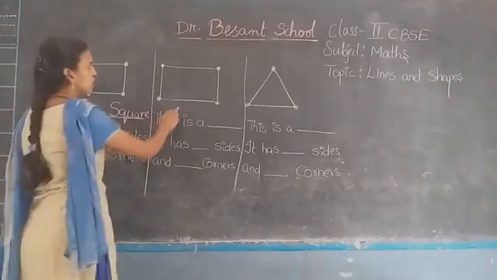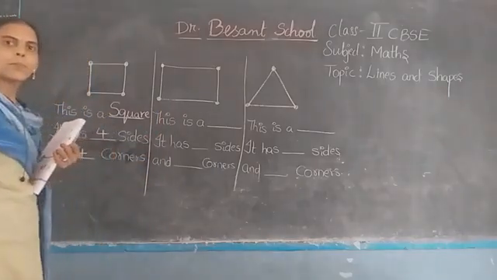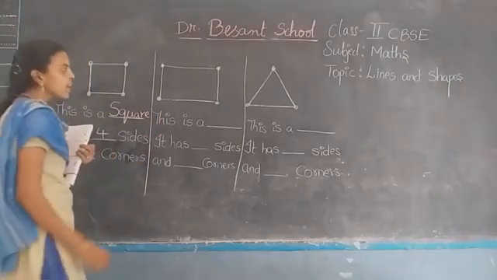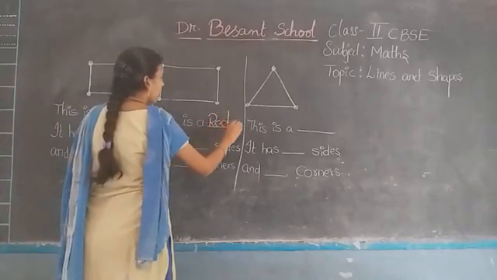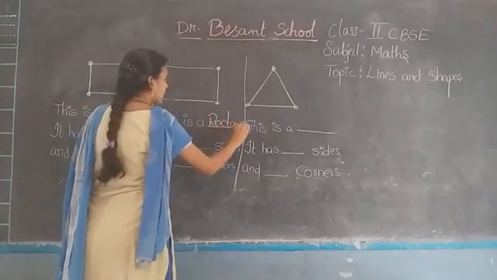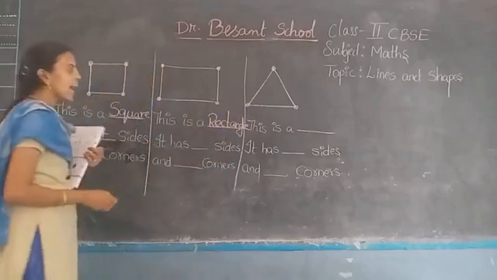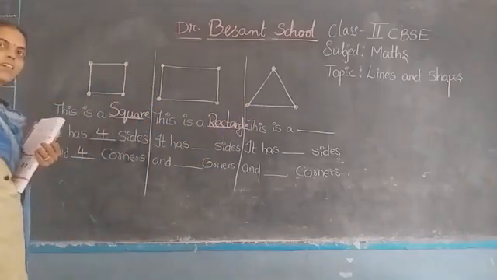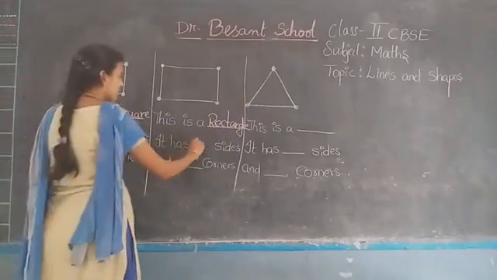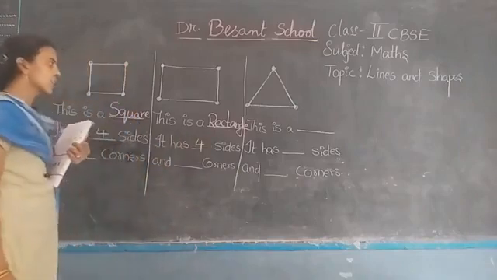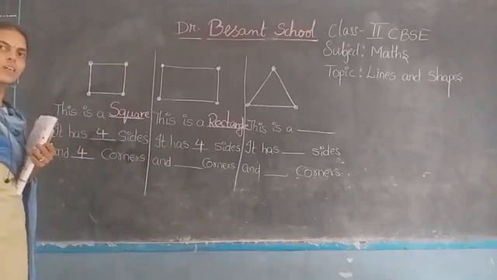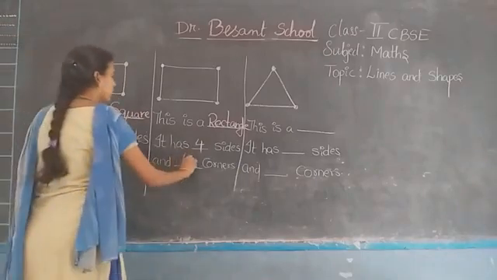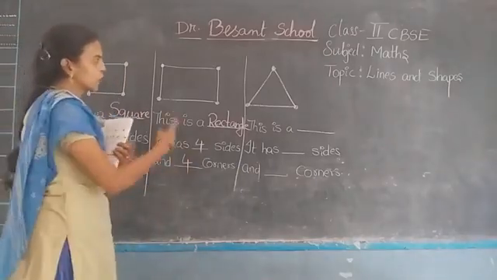Now you observe this picture. What is this picture name? Yeah, this is a rectangle. Write down rectangle. It has how many sides? Yes, 4 sides. And dash corners. How many corners it has? 4 corners. Very good.